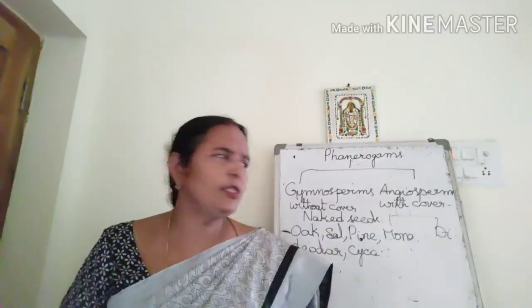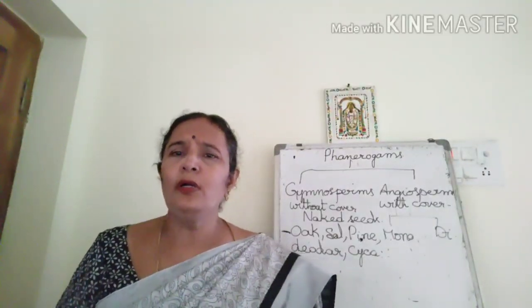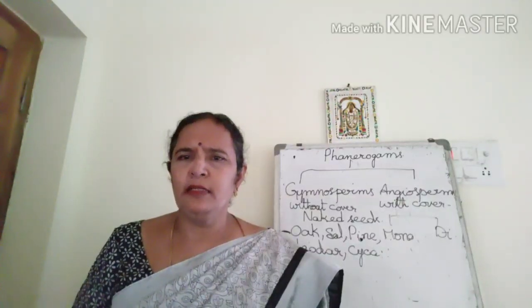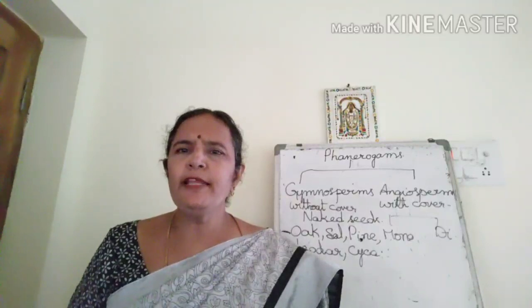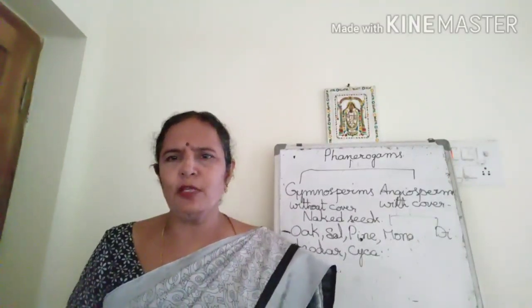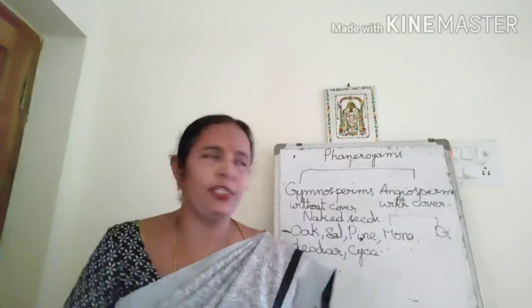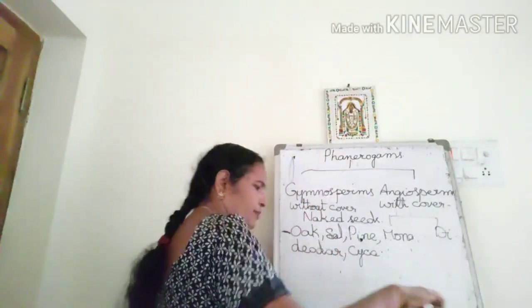So that is about dicots. Dicots have two cotyledons in their seeds, and the root system is a taproot system. Leaves may be simple leaves or compound leaves, but reticulate venation we can see, not parallel venation. Parallel venation means the leaf is like this.